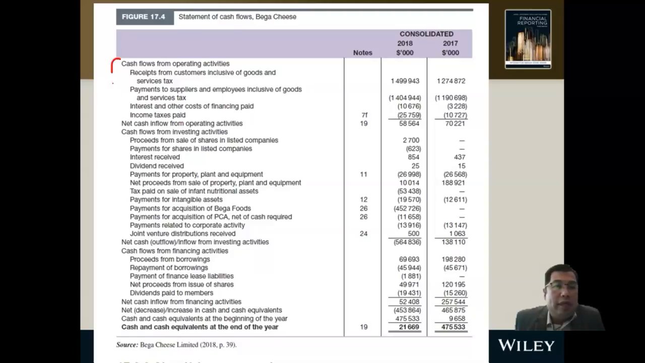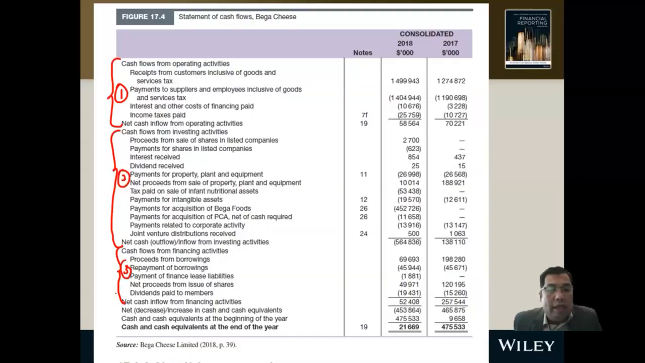The first one is your operating. This is the operating activities. So this is your second category, investing. And finally, we have your financing. Okay, this is number 1, number 2, number 3.